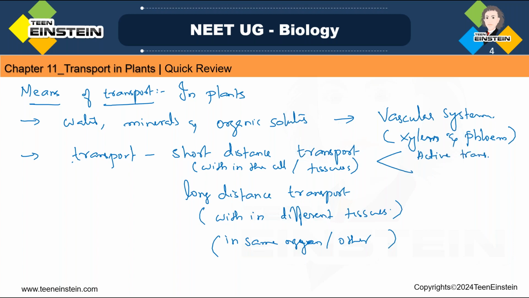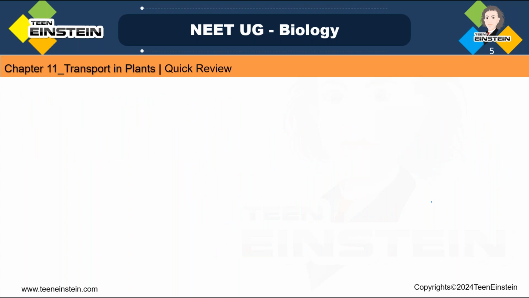Passive transport includes simple diffusion and facilitated diffusion, which we'll also learn about. First, let's see what is active transport.